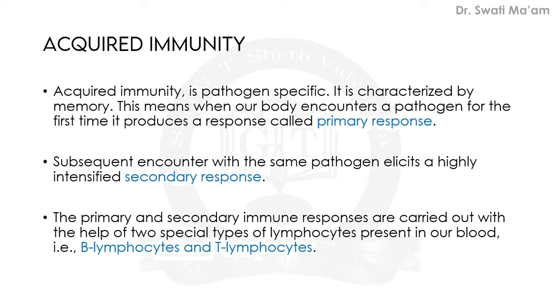Our body encounters a pathogen for the first time and then it produces a response called primary response. I want to explain this. Whenever we meet a person for the first time, what is our response? That type of response is given by our antibodies, and it is known as primary response. Then again, when such a person comes to our house, we are normal. We give a secondary response. So another type of response we are giving.